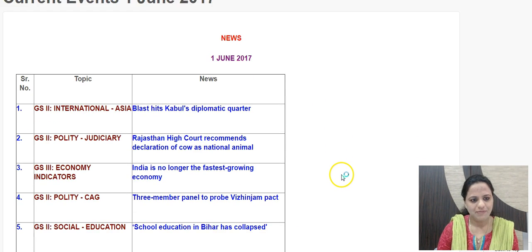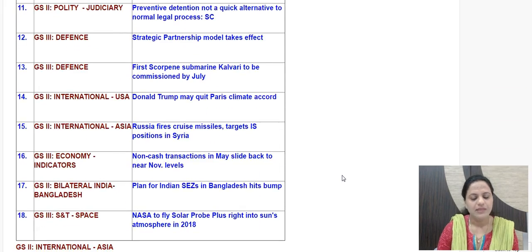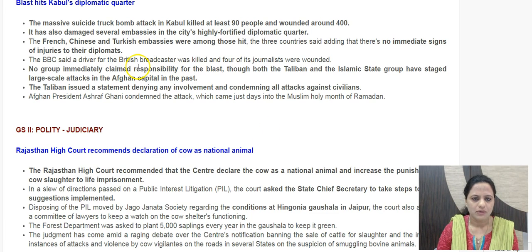The news items picked up from the Hindu newspaper for 1st June are these 18 as you look at them. The first news item is blast hits Kabul diplomatic quarter. So this is a massive suicide truck bomb attack which took place in Kabul in a highly fortified diplomatic quarter where embassies of various countries are located, even India's embassies are located. So such high profile attacks are taking place. At least 90 people were killed here and around 400 wounded, and of course majority of them here were civilians. So such attacks have taken place now.